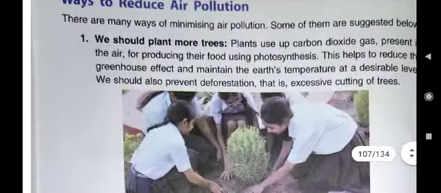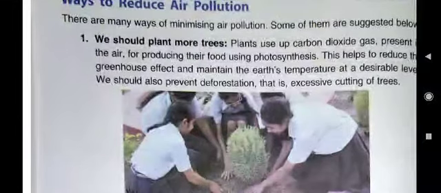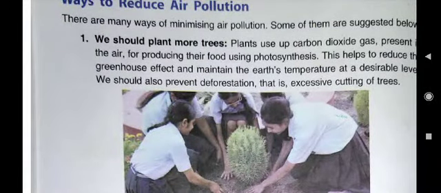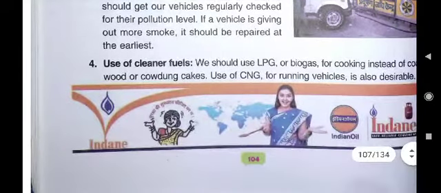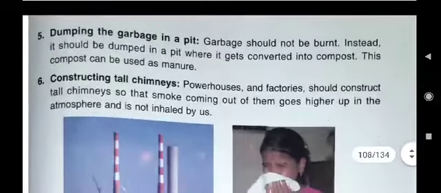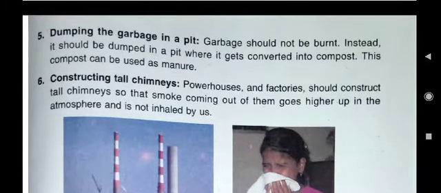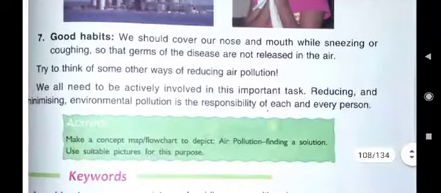Here on this page you just see page number 104. It is written ways to reduce air pollution. You can write the points. First point is we should plant more trees. Then second point is lesser use of vehicles. Third point is regular checkup of vehicles. Fourth point is use of cleaner fuels. Fifth point is dumping the garbage in a pit. Sixth point is constructing tall chimneys. And seventh point is adopting good habits.